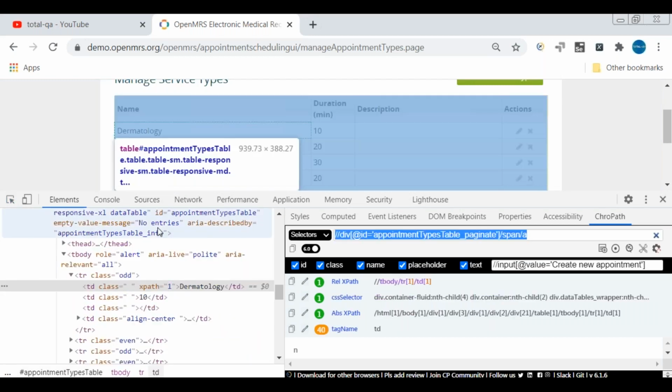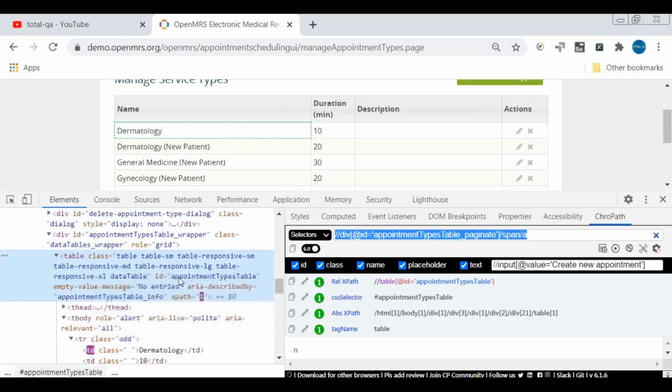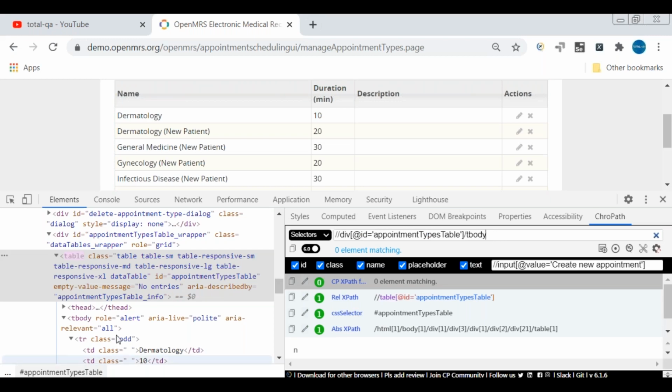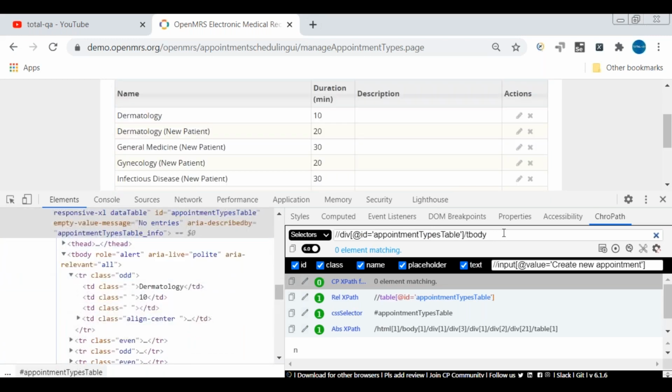Now you can look out the information for the table. The table is having ID as appointment types table. Let me copy this information. I will write down the XPath again. Table /tbody. It has a tbody. And tbody has a table row.